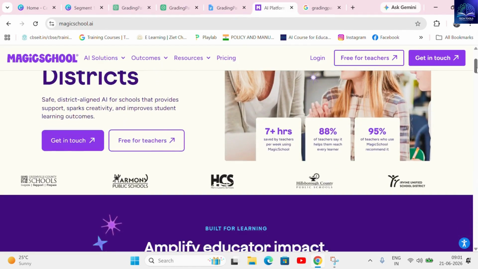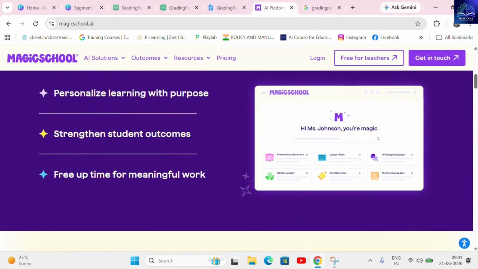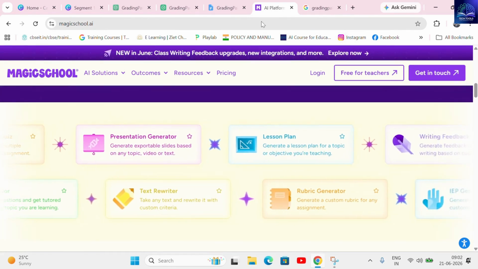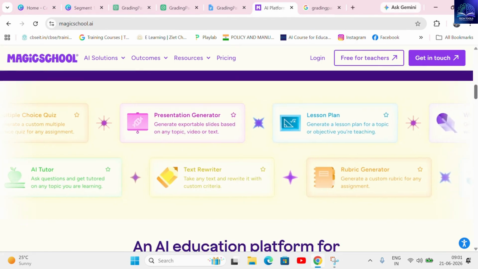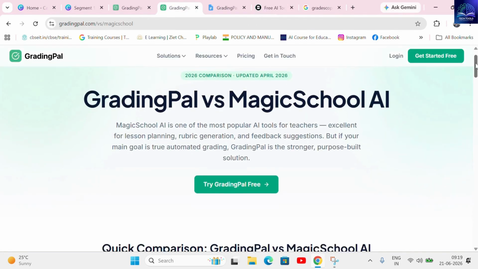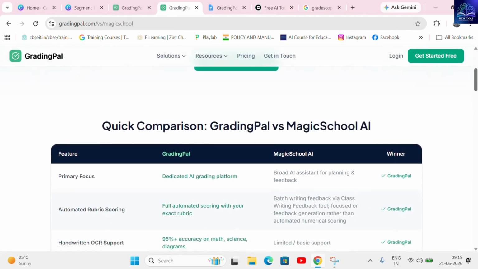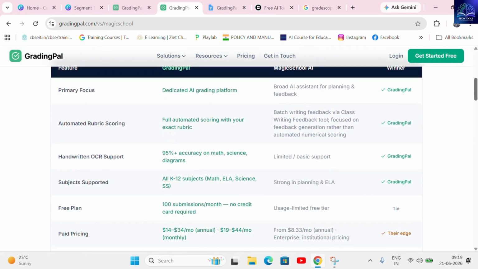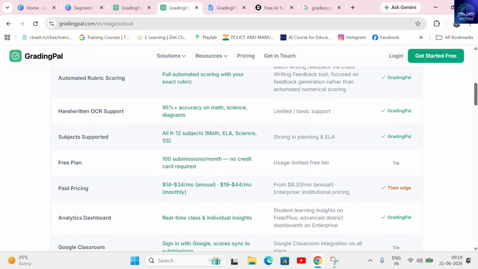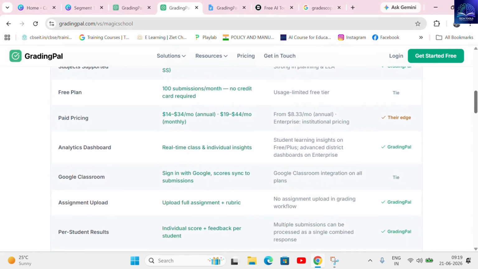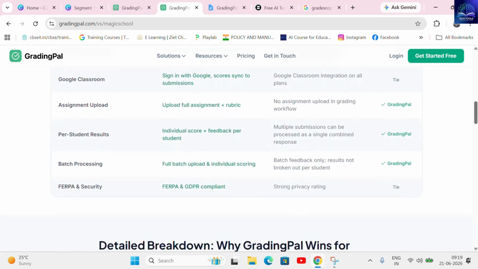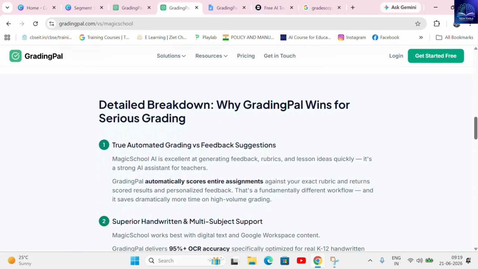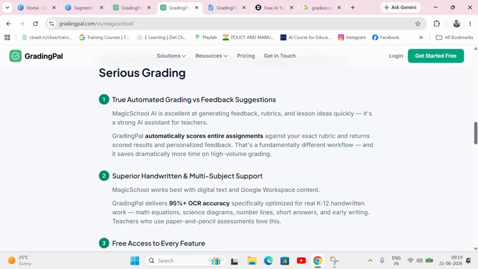Magic School AI is a phenomenal, Swiss Army knife for general teacher productivity. It helps you write lesson plans, compose emails, and generate worksheets. The difference, when it comes down to actual assessment, Magic School provides general text boxes. GradingPal is a specialized scalpel. It gives you true, multimodal LMS integration, advanced OCR handwriting recognition, and individual student portfolios built entirely around specific standards.